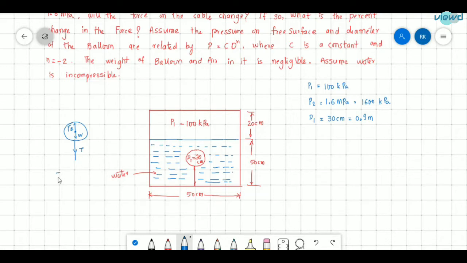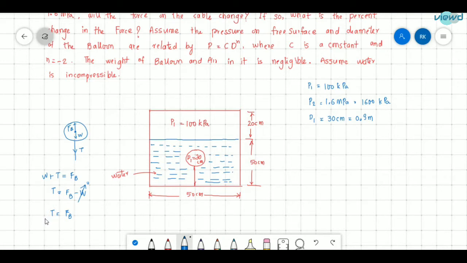So tension plus W is equal to Fb, so tension is equal to buoyancy force minus weight of the body. Here it is given that the weight of the balloon and air in it is negligible, so we will neglect it. Then tension is equal to buoyancy force. So we can conclude that if the buoyancy force changes, the tension also changes.